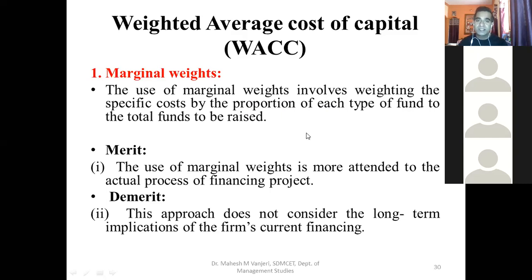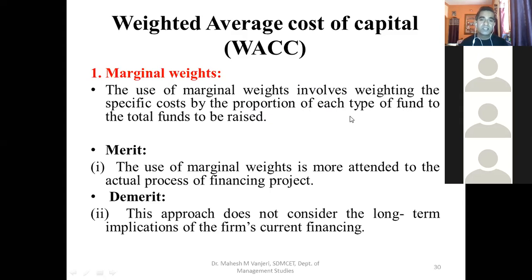So this already exists. This is what is called marginal weights. The existing capital structure, or the existing proportion of each type of funds in the total funds, is called marginal weights. And the company can consider this proportion, or weights, while raising additional capital.